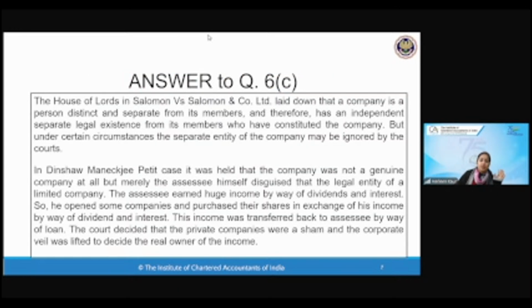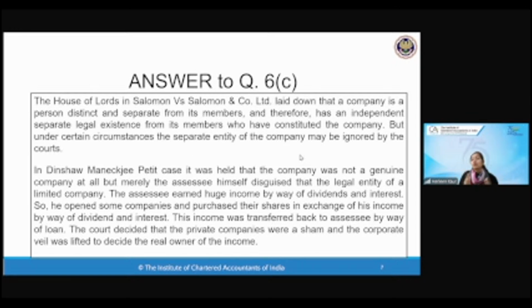Now, how to represent your answer is something very, very important. All right. So first you will write that the House of Lords in Salomon versus Salomon laid down that the person is distinct and separate from its members. Therefore, it has a separate legal existence from the company that they have formed.